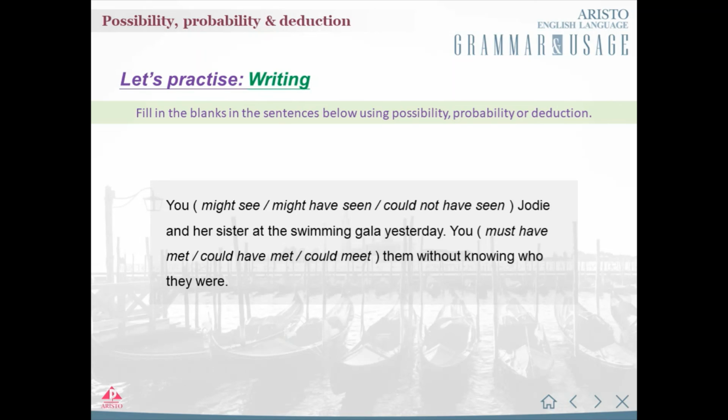Let's practice writing. Complete the sentences below by choosing the correct options.